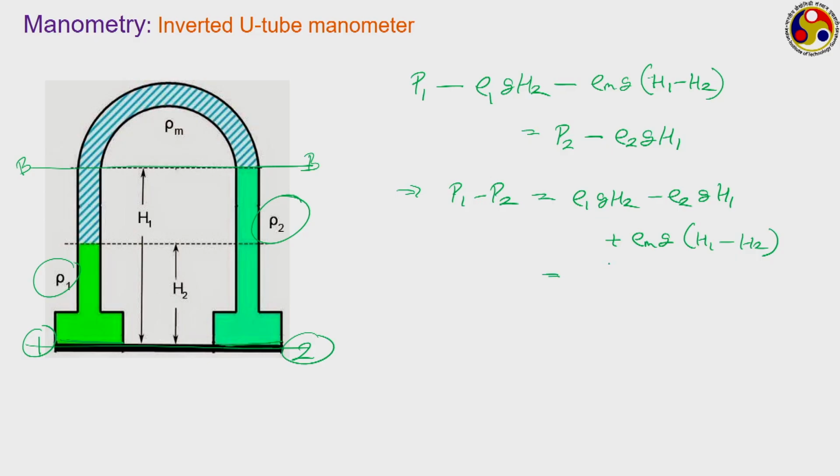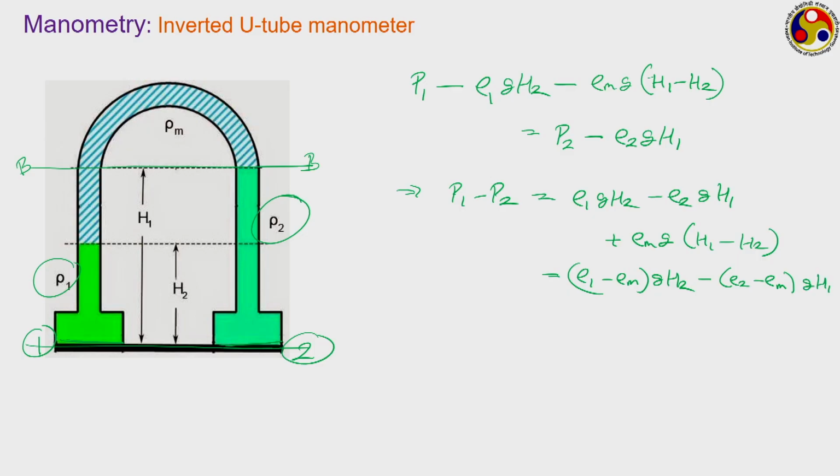That is, if we take the H2 part out, then we shall have (rho 1 minus rho m) G H2 minus (rho 2 minus rho m) G H1.